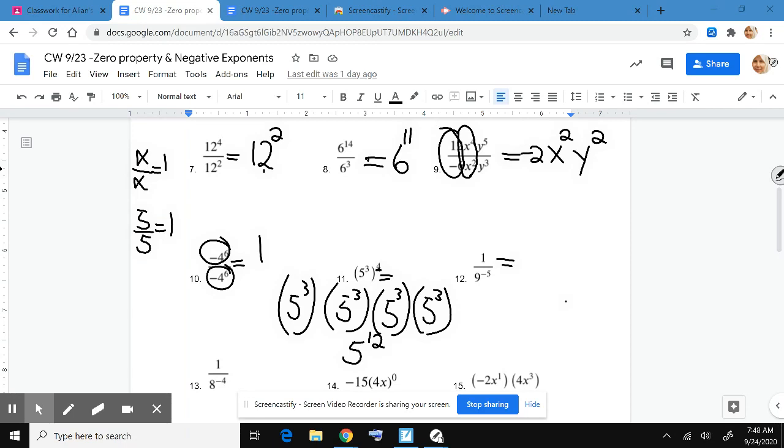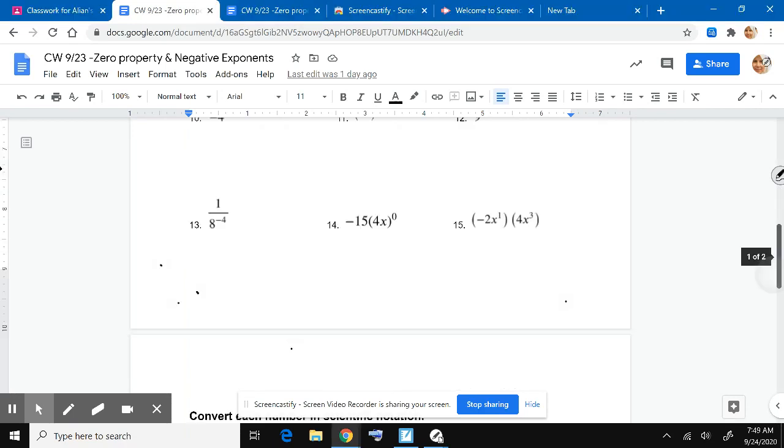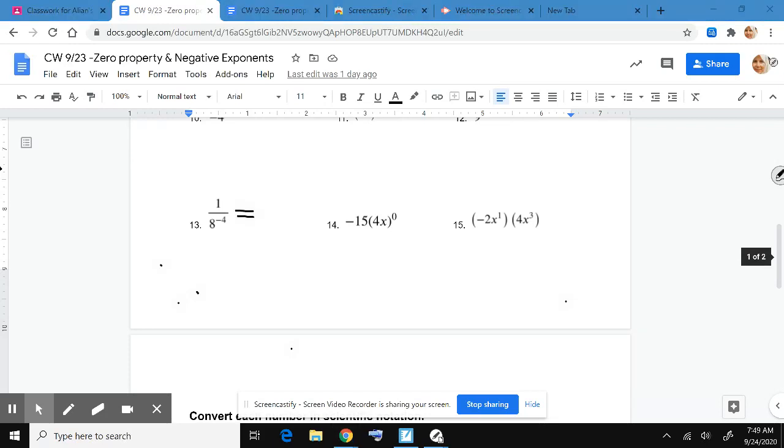Okay, if we take the reciprocal of that, this is what we get, which is equivalent to the original. If we take the reciprocal of that, we would get 8 to the 4th over 1. And we go from a negative power to an equivalent positive power.